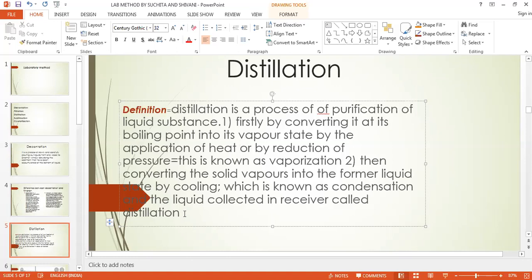This process is known as distillation. So we are doing three processes here. First one is the evaporation or the boiling, second one is the vaporization, and the third one is the condensation. These three sub processes are involved in the distillation.